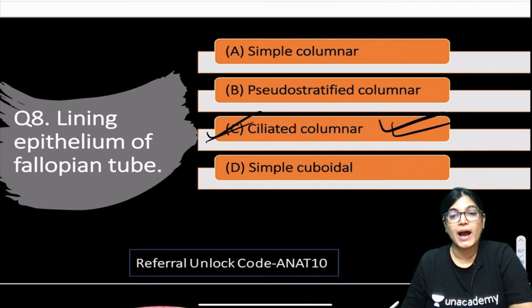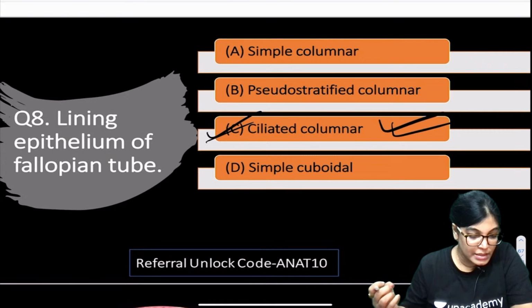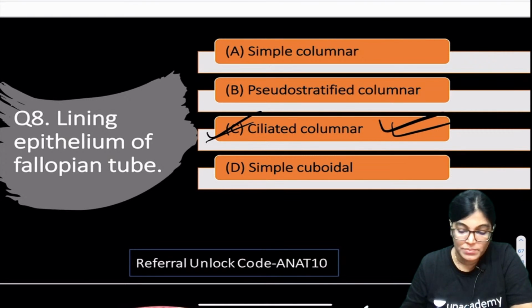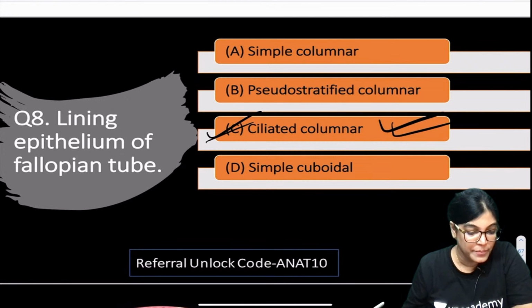So how we are going to identify the epithelium is by seeing a star-shaped lumen. So we can see a fallopian tube, uterine tube. No, Kumaran, it's ciliated columnar, not pseudo-stratified. It's ciliated columnar, dear.